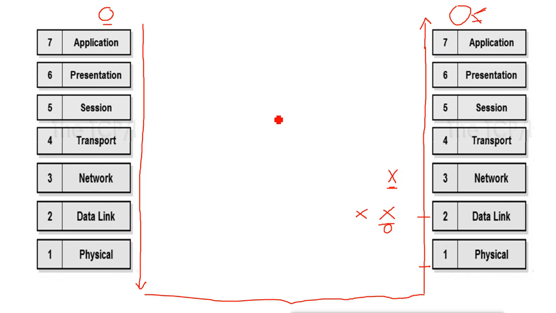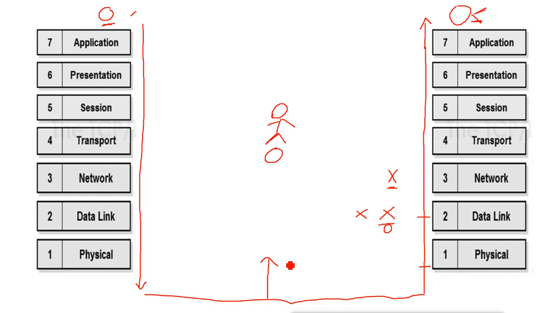Now suppose the attacker is sitting in between these two machines, and it will try to capture the data which is going from one machine to the other machine. That means this is the source and this is the destination. Remember, the source MAC address will be this machine's MAC address, and the destination MAC address will be this machine's MAC address. It is not related to the attacker's machine.